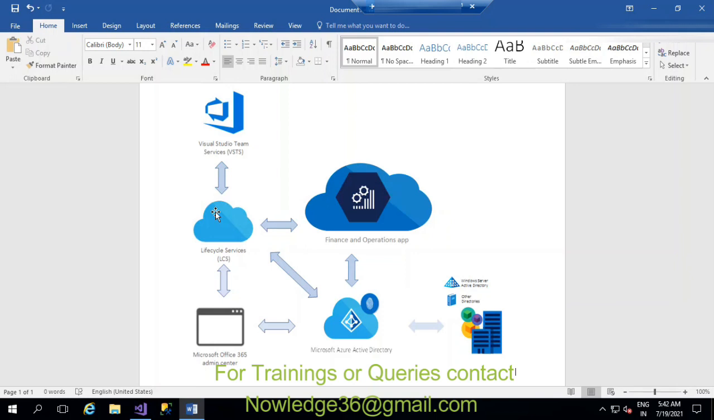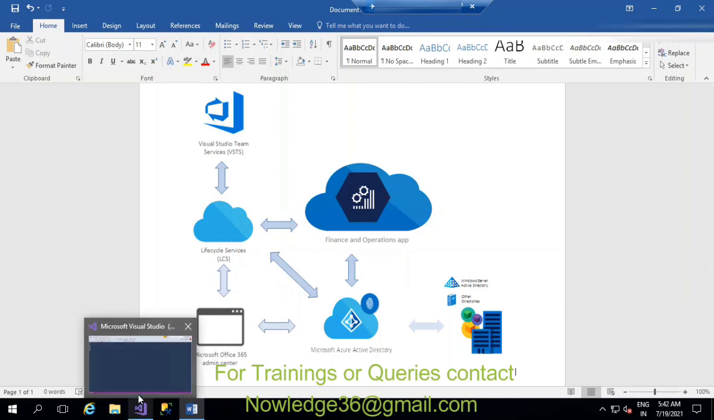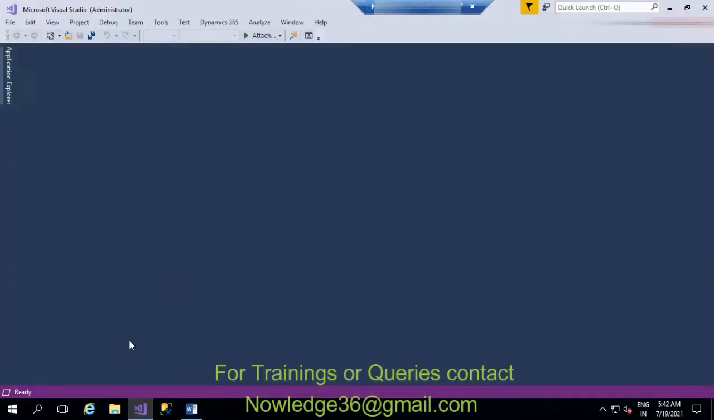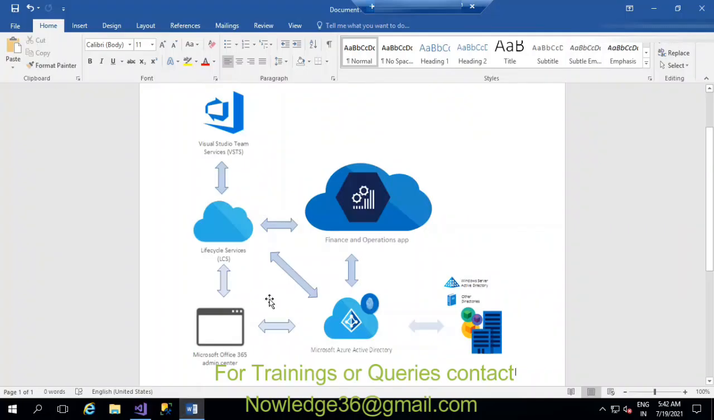Coming to the Microsoft Office 365 Admin Center, this is everything related to the configuration settings or the subscription. Everything you will be able to see in this Microsoft Office 365. And this finance and operations app is where everything, the cloud, the Visual Studio and the front end, comes under finance and operations app. Not only the Visual Studio and the front end, we will be having a SQL as well.